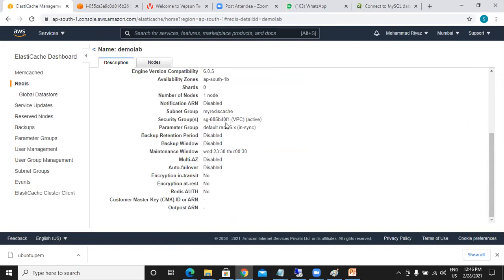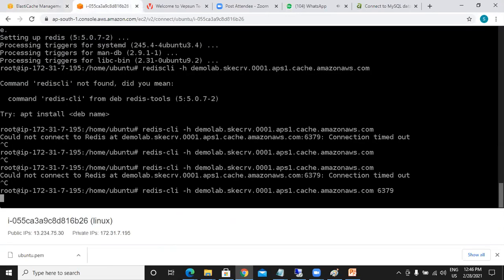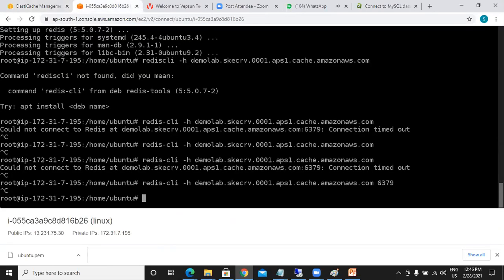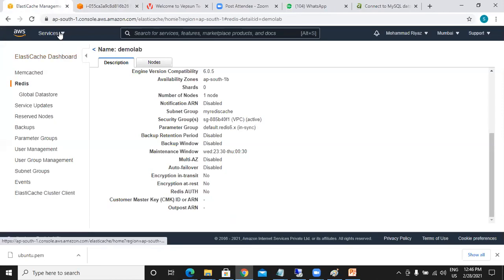Okay. Security group, this one, SG885B4011. Okay, let me check this. One second. What is that security group? 885B40F1, correct?